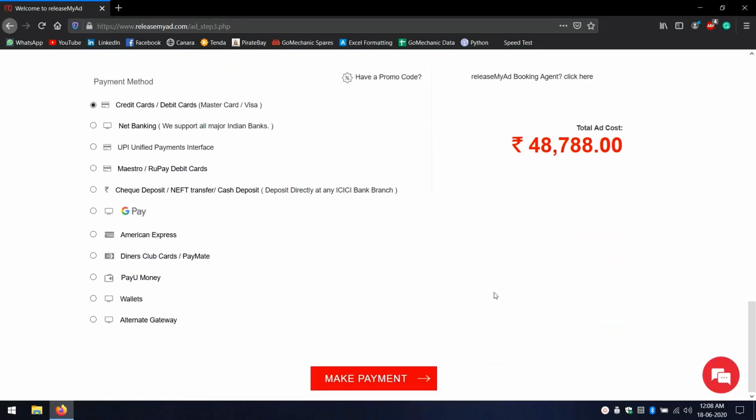Once you select the make payment option, you are directed to the page where you can make your payment. Once your payment is confirmed, you receive the ad booking details in your email. Your ad will now undergo an editorial check, and if everything is fine, it is ready for publication. Isn't the ad booking procedure simple? Do give it a try if you are looking for a newspaper ad booking.